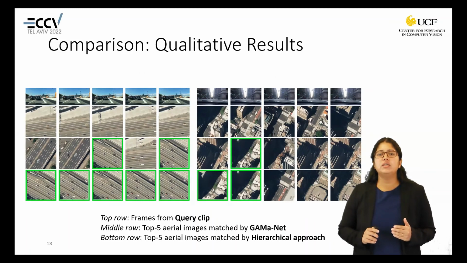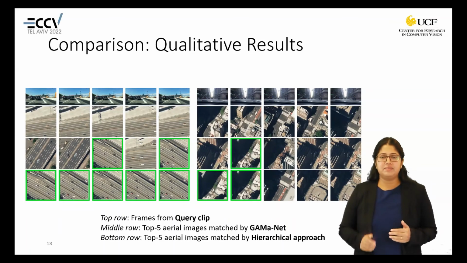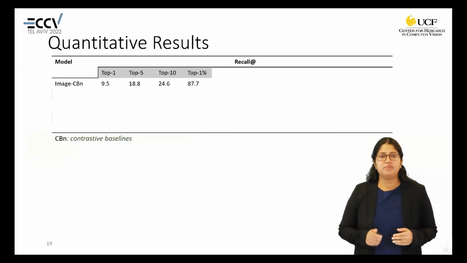When we reduce the gallery, there is some chance that the ground truth is lost in the part which is not selected, which makes it difficult for those samples to geolocalize. However, many of the samples have seen an improvement in geolocalization when we use the hierarchical approach.